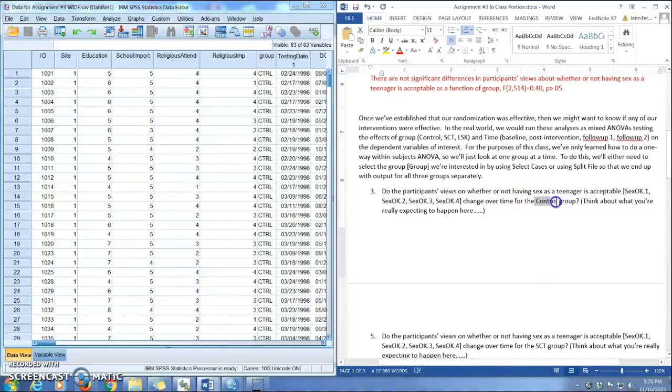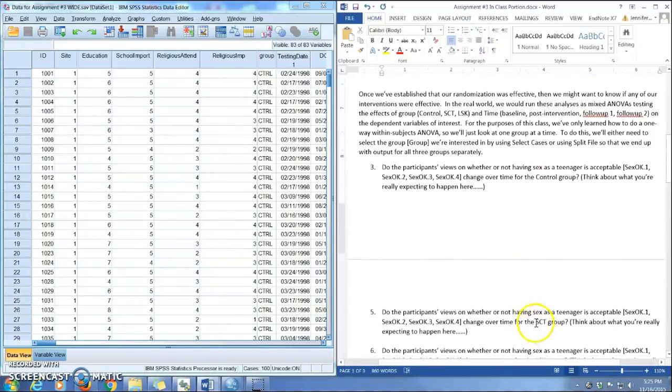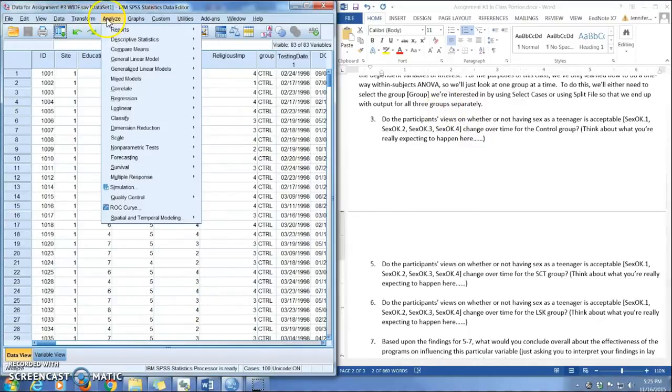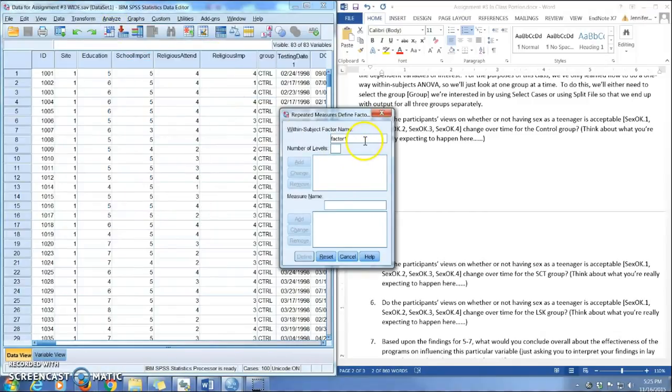And so you've got 3 questions to ask here, one for the control group, one for the SCT group, and then one for the LSK group, the life skills group. Like I said, normally you wouldn't do it this way, but we're going to split the file, and then once we split the file, we're going to do a repeated measures analysis of variance. You can name the independent variable anything you want.